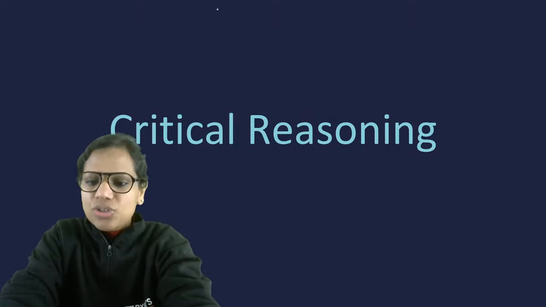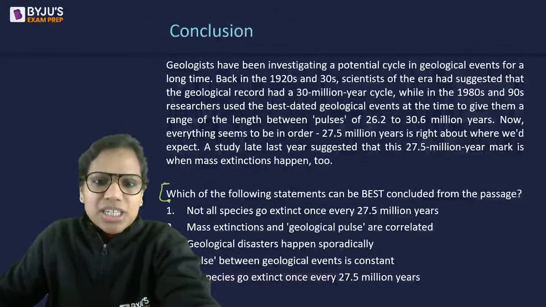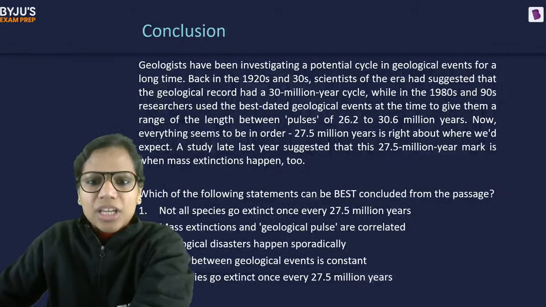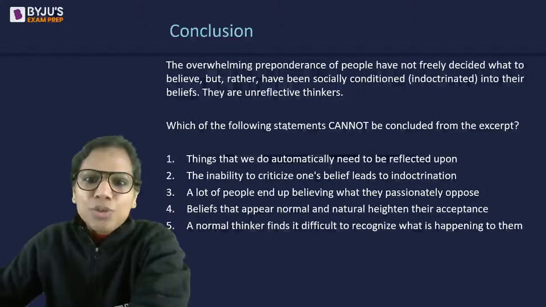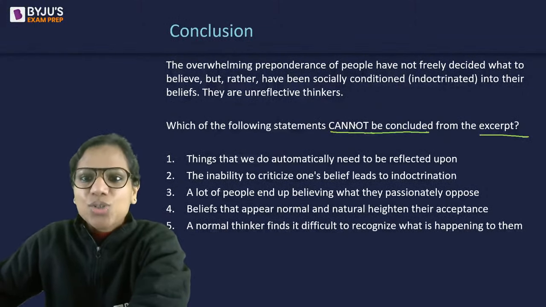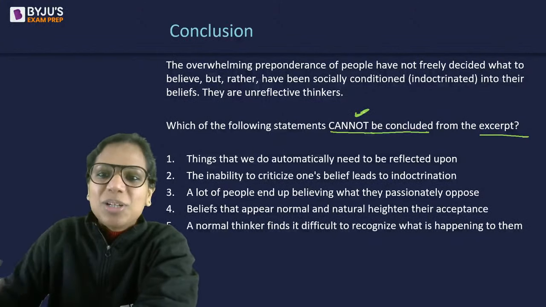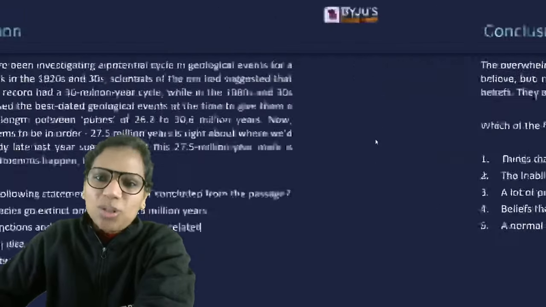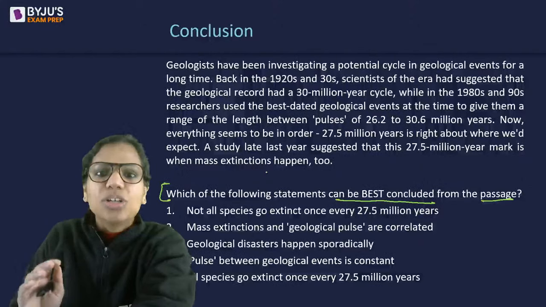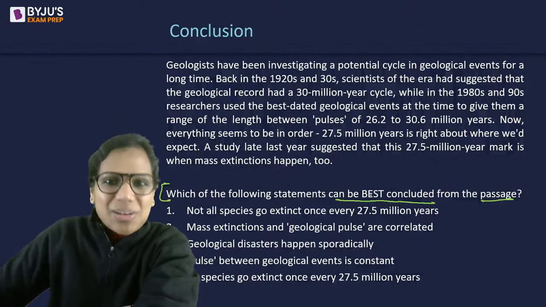So I have brought 2 questions from last year, right? If you see, one of the question stems says, which of the following statements can be best concluded from the passage? And look at the other one. Which of the following statements cannot be concluded from the excerpt? The concept remains the same, but here what cannot be concluded, whereas here what can be concluded. You have done such questions in CAT, so it's not a very new question type for you, in terms of question stem at least.